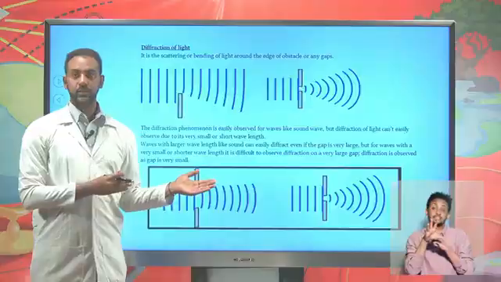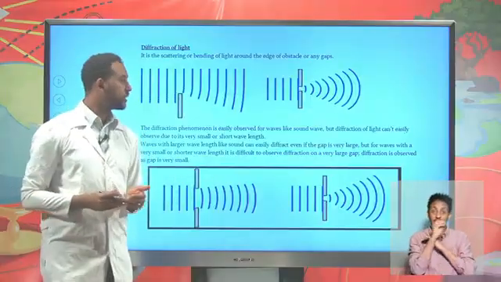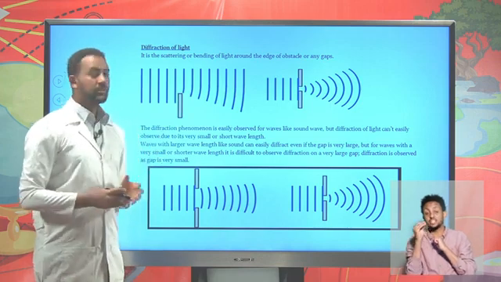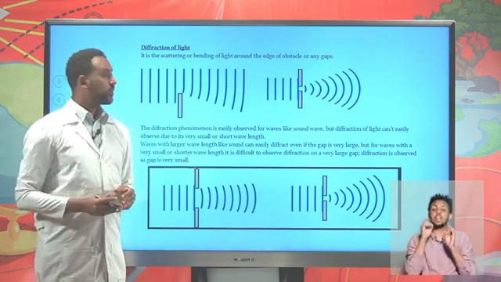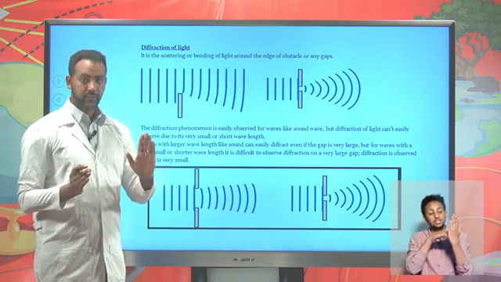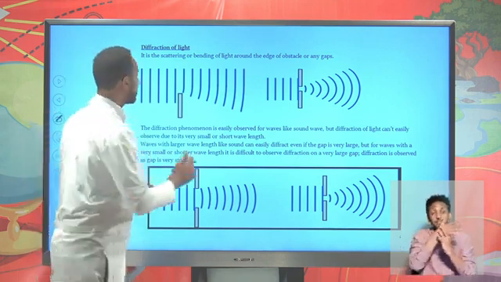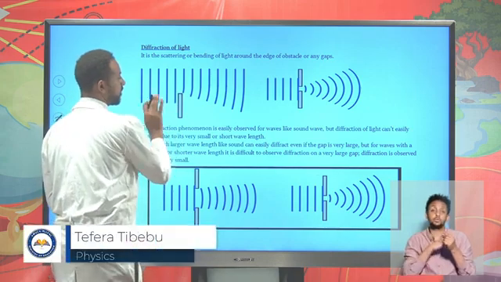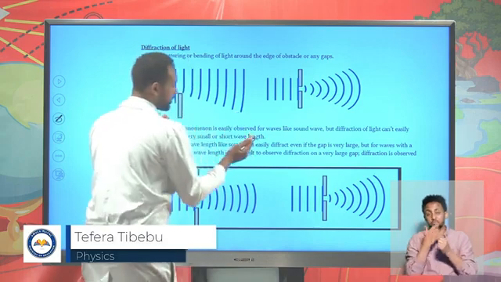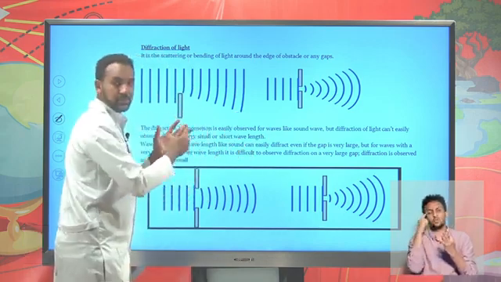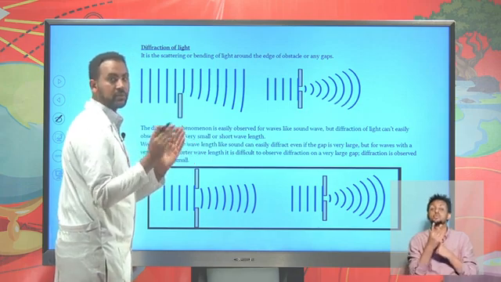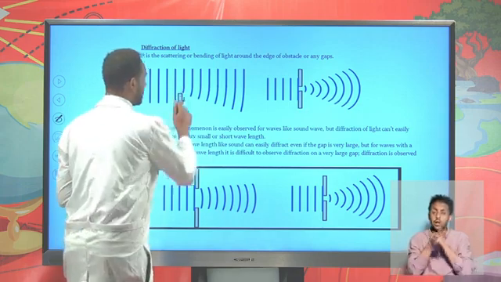And now let's see the other properties of light. So far we have seen reflection and refraction. There is also diffraction and interference. Diffraction means the scattering or bending of light as it faces an obstacle around the edge. There is a tendency or property of light to bend around an edge. Not only light, but sound waves or any other waves can bend around a given obstacle.